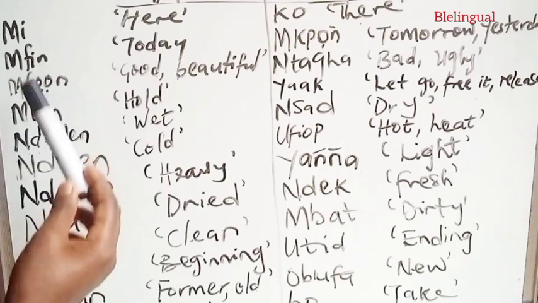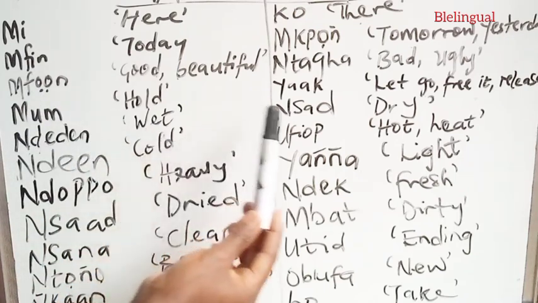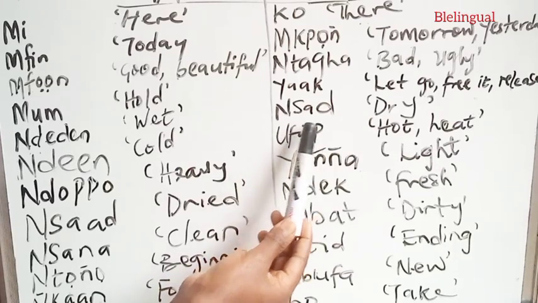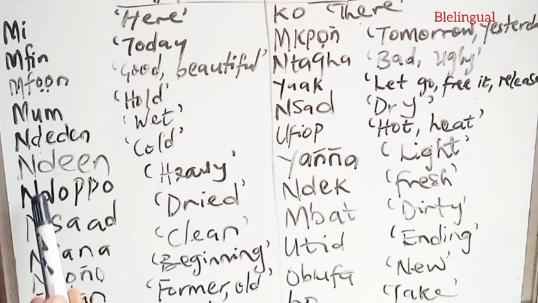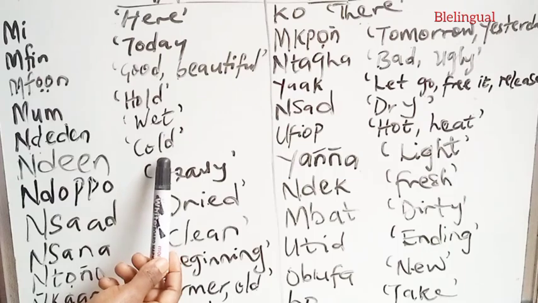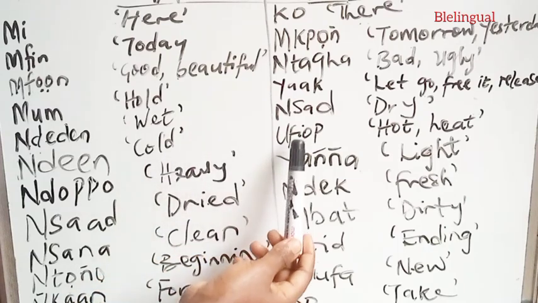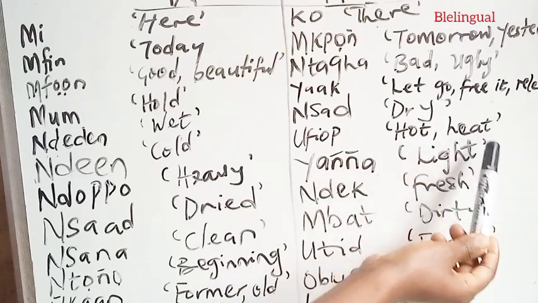Then we have the word ndeding, to mean wait, and the opposite as nsat, that means dry. We have the word nding, to mean cold, and the opposite as ufyop, to mean hot or heat.